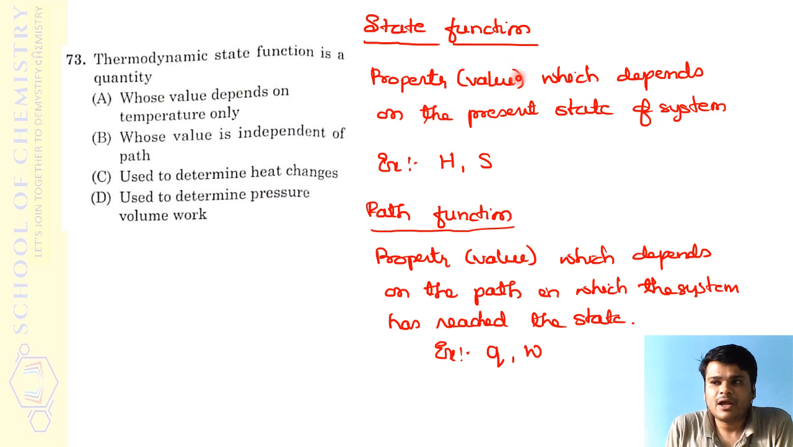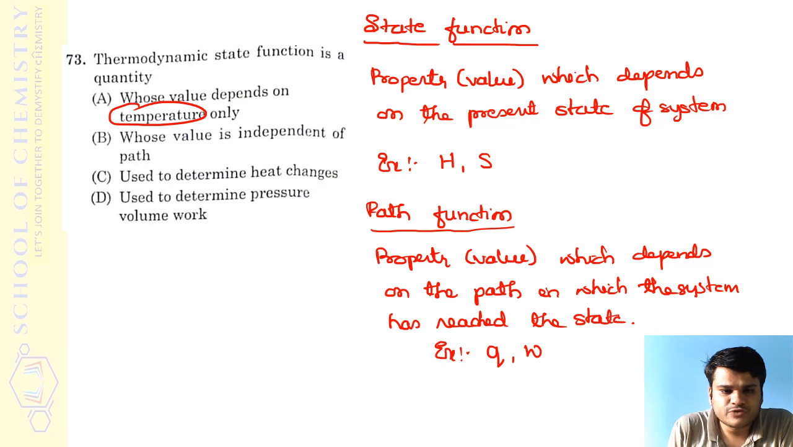It will not depend on how the system has exactly come to that particular state, right? At present, what is the state? Only if the value of that property depends on the present state of the system, that will be a state function. So even if you know this much, you can answer this. Whose value depends on temperature only? No, this is not correct, so the temperature part is wrong. Whose value is independent of path, right? This seems to be correct.